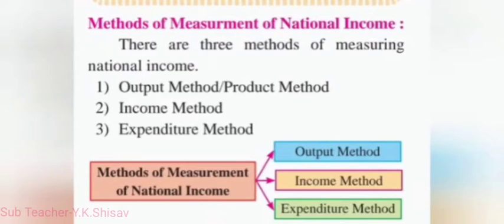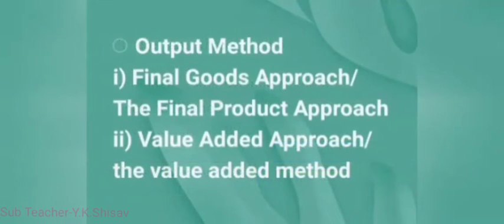Okay students, we see the next point, methods of measurement of national income. There are three methods of measuring national income. First, output method or product method. Second, income method, and third, expenditure method. So we see the first, output method.